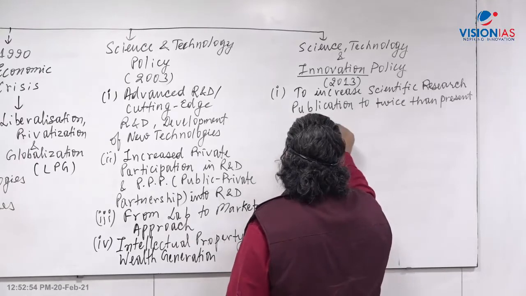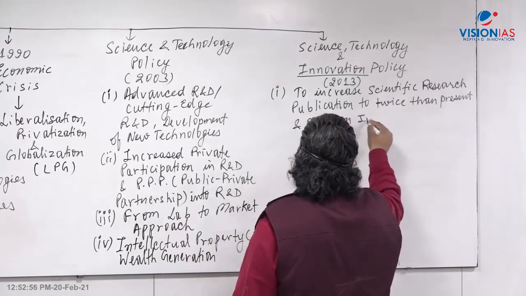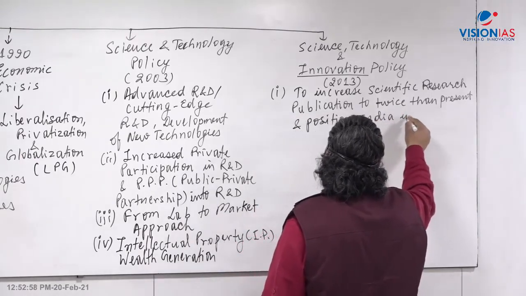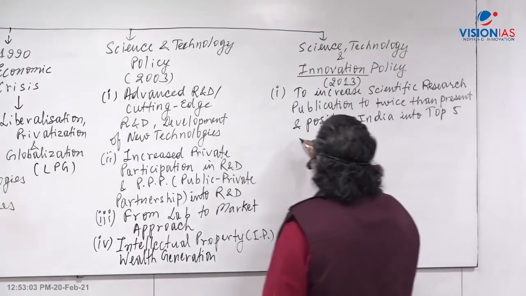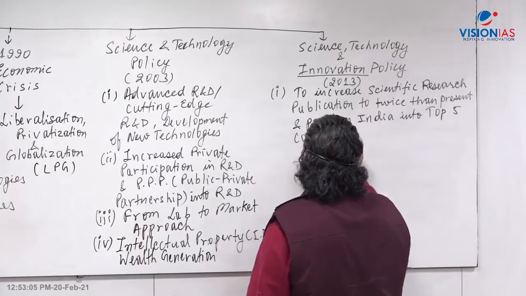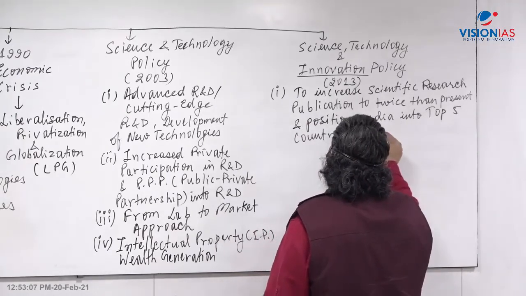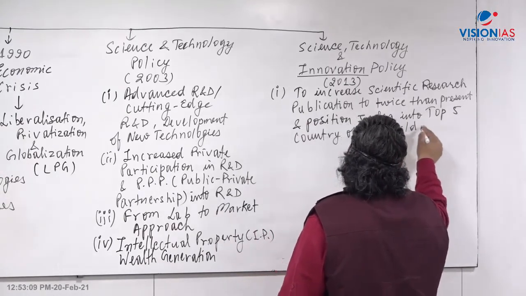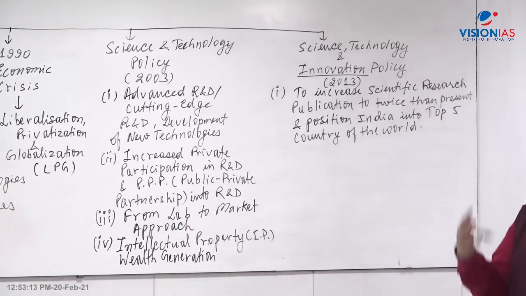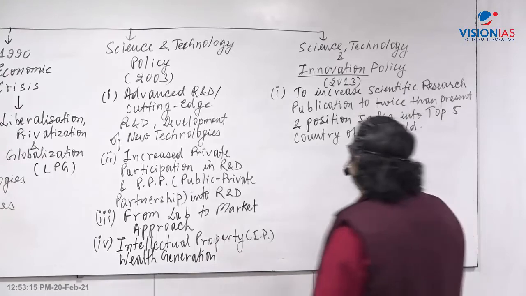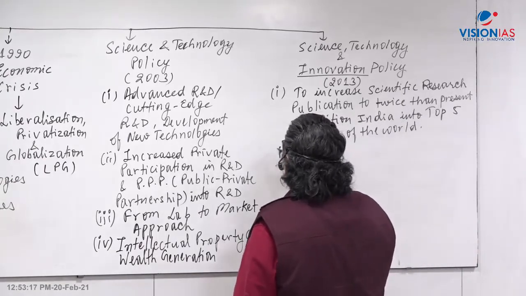And position India into the top 5 countries of the world in terms of scientific publication. More publications indicate more research, and again, leading journals like Nature and Science. Second, what is that? Innovation ecosystem.